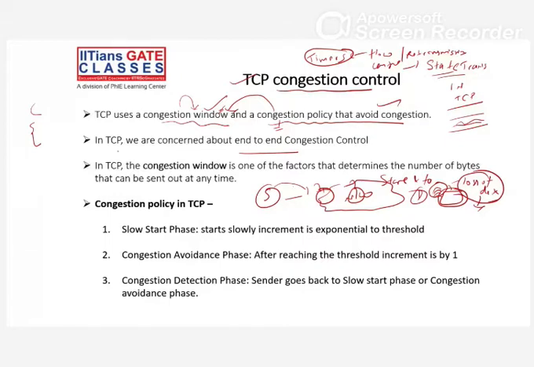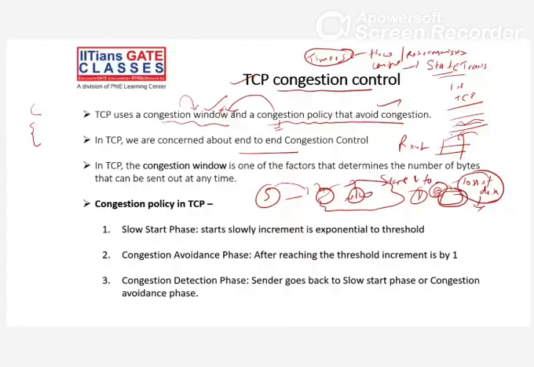And in TCP we are concerned with end-to-end congestion control, because TCP always exists at the source and destination, not at the intermediate node level. A router is a layer 3 device, so if congestion happens on the router, TCP can't handle it, because there are no TCP algorithms or techniques there that can read the TCP header.